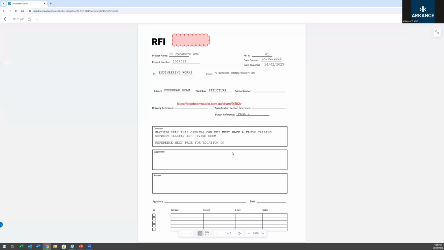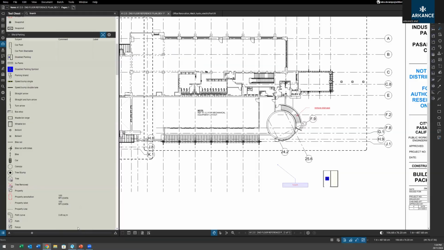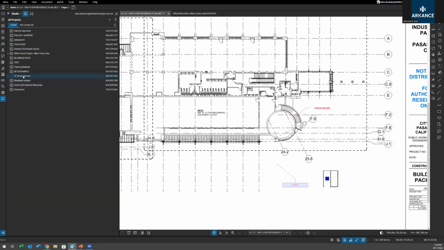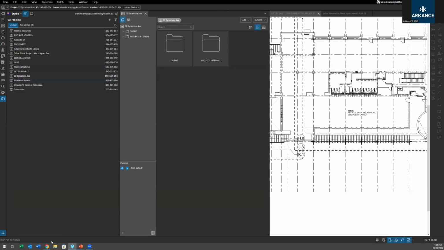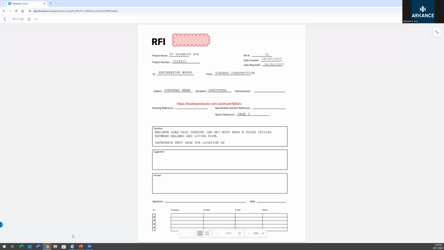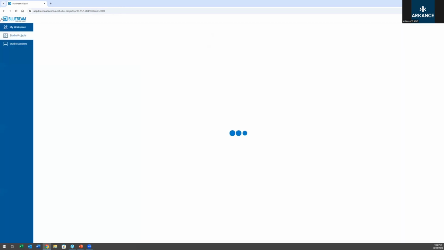Those changes, once it's synced back on that project, will be exactly the same when you go back to the desktop version. Everything will be the exact same in your Bluebeam project as it was online. So it syncs identically. It's pretty seamless. It just makes it easy. Anything you do on site will be readily available straight away on your computer as well. Even if you're just visiting another office or someone else, you can take your drawings with you. So it's very handy, easy to share, and makes collaboration a lot easier, this cloud service.